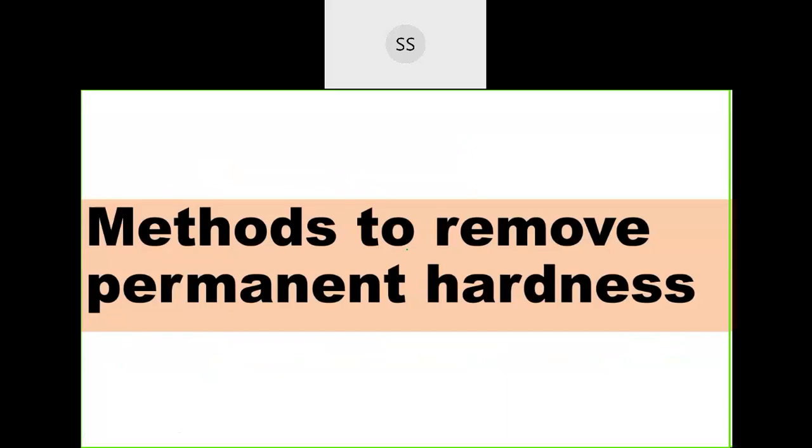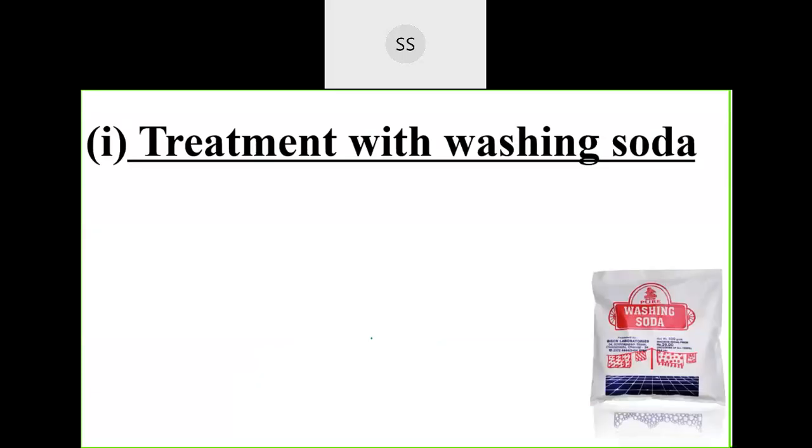That is methods to remove the permanent hardness of water. So permanent hardness is because of two things. One is because of chloride and the other one is because of sulfate ions, of magnesium and calcium. So we'll start with the first one. First method is treatment with washing soda.